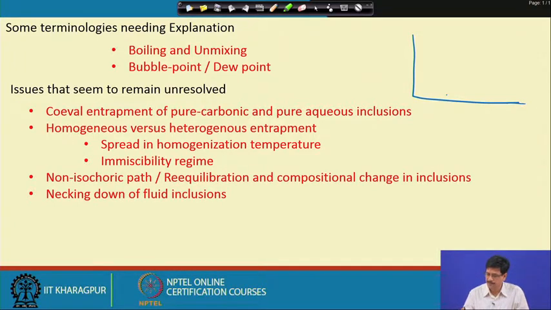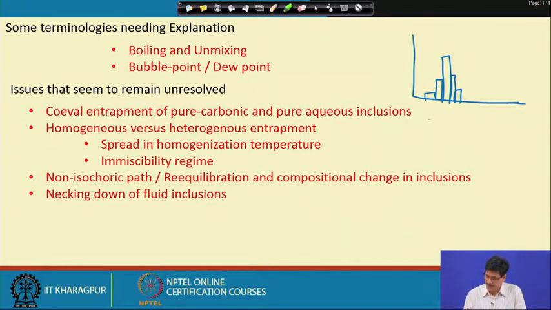Normally it could be a very simple case of a unimodal distribution in the temperature of homogenization, in which case possibly we will say that there has not been any inhomogeneous entrapment, or any re-equilibration or disturbance to the inclusions after they were entrapped.